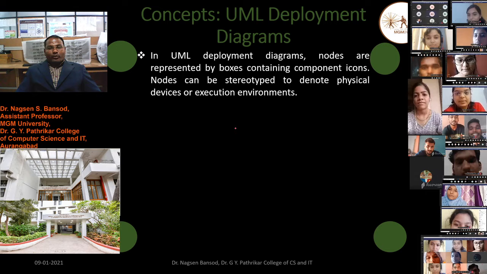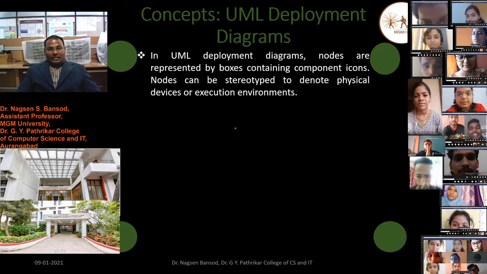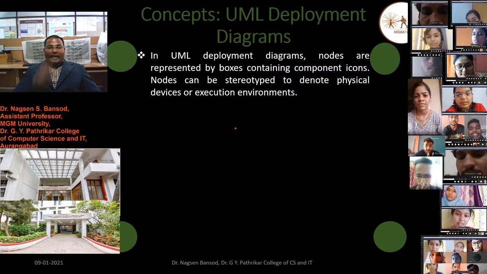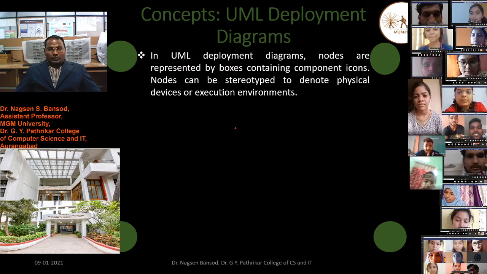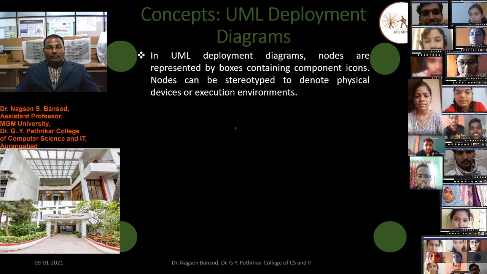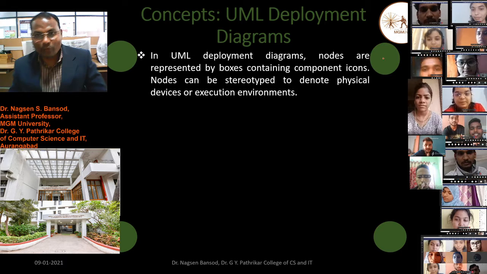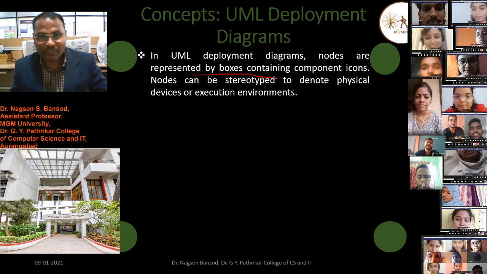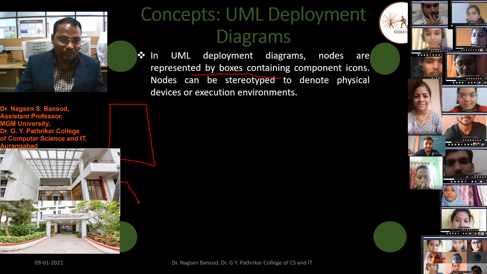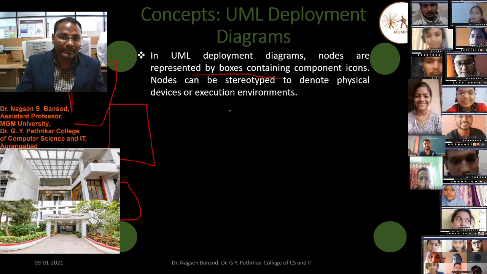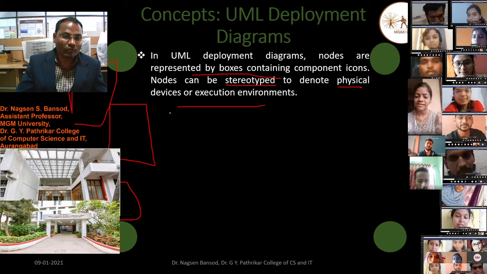In a UML deployment diagram, nodes are represented by boxes containing component icons, and a node can be stereotyped to denote the physical devices or execution environment. Nodes are shown like these, and there is the stereotype to denote the physical device or execution environment.